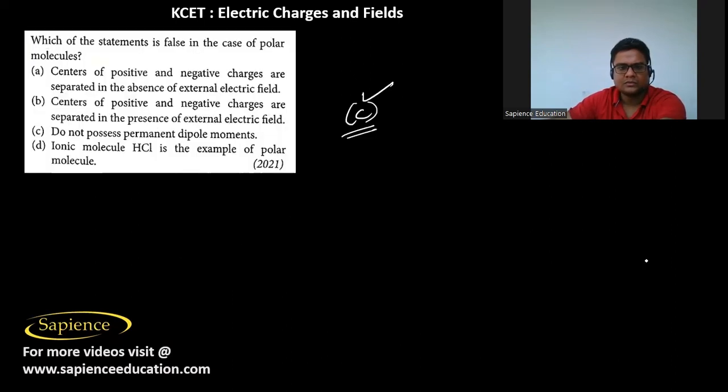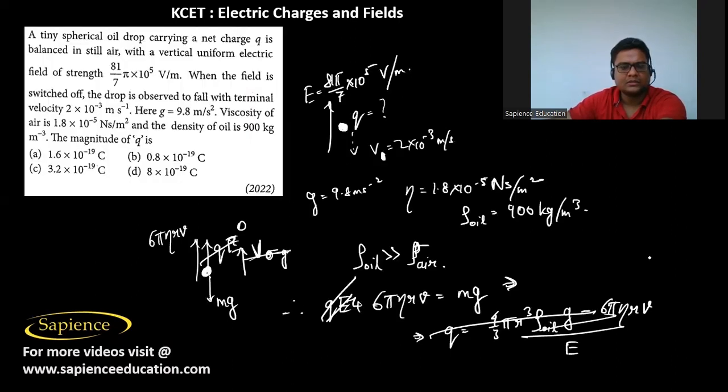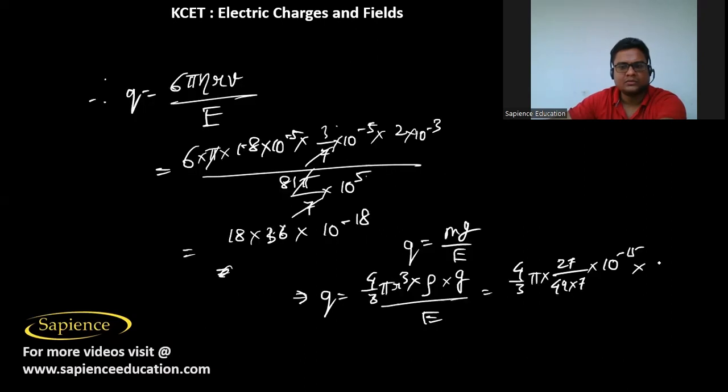Rho is density of oil, that is 9 into 10 power 2, into g, 9.8, divided by e. E is 81 by 7 pi into 10 power 5.